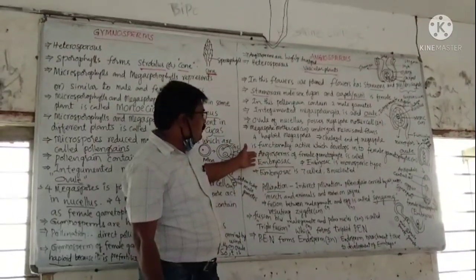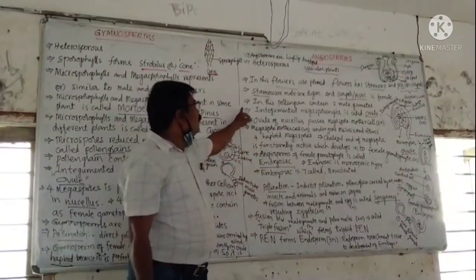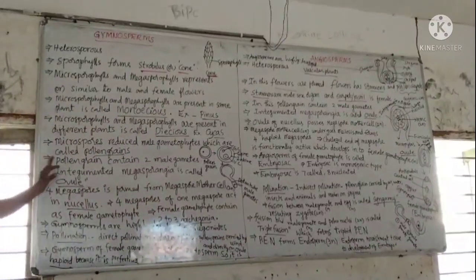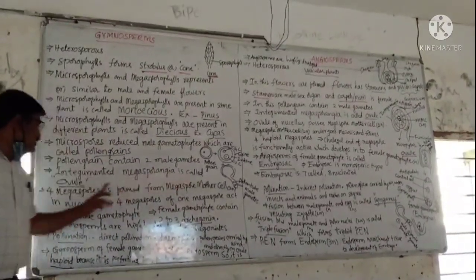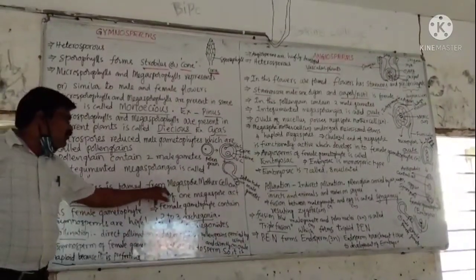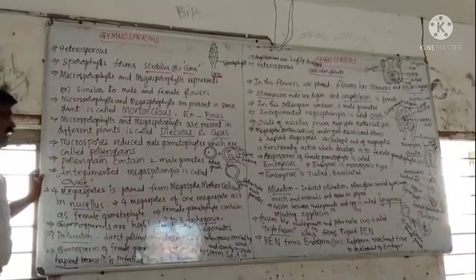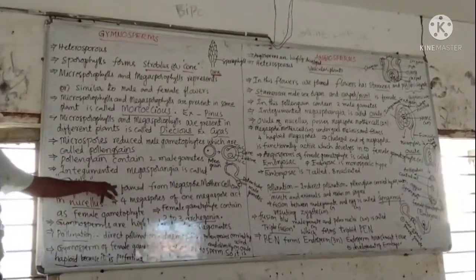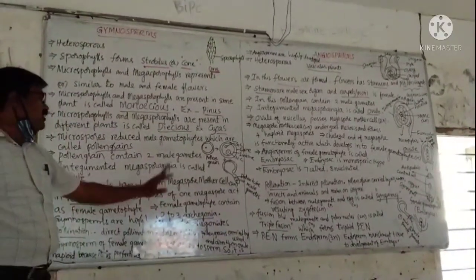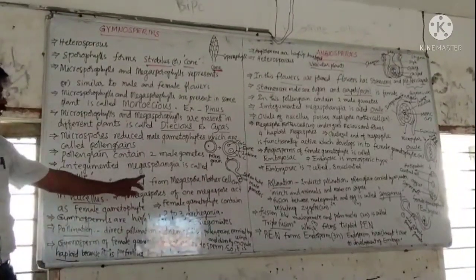These microspores are pollen grains. The pollen grains contain two male gametes. The ovule is an integumented megasporangium. Inside the ovule, the nucellus possesses a megaspore mother cell that undergoes meiotic divisions and forms four haploid megaspores. One of the megaspores acts as the female gametophyte.